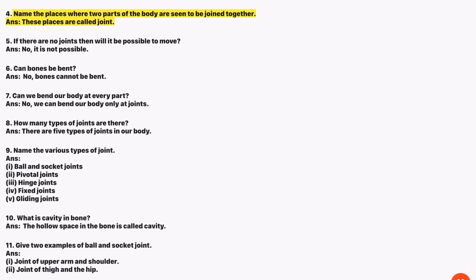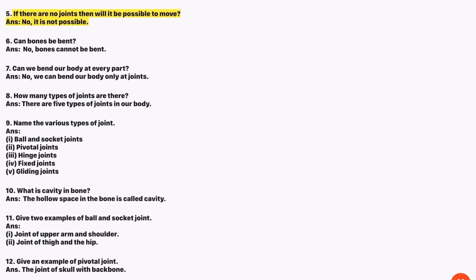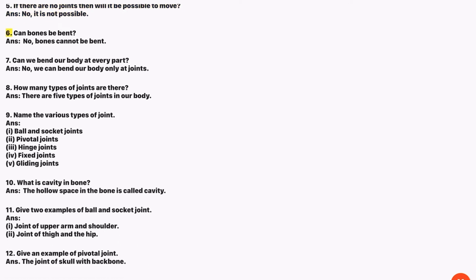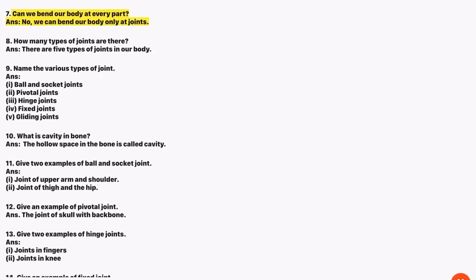4. Name the places where two parts of the body are seen to be joined together. Ans. These places are called joints. 5. If there are no joints, then will it be possible to move? Ans. No, it is not possible. 6. Can bones be bent? Ans. No, bones cannot be bent. 7. Can we bend our body at every part? Ans. No, we can bend our body only at joints.